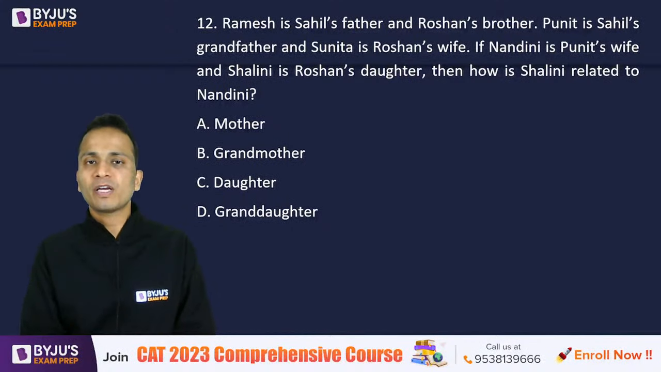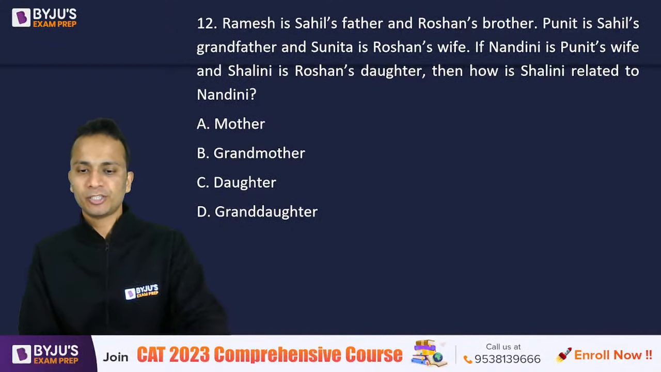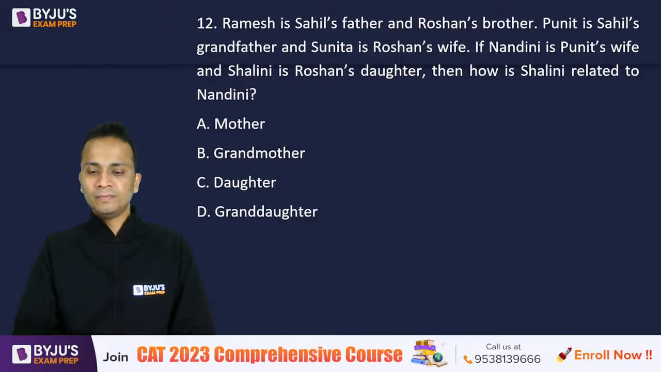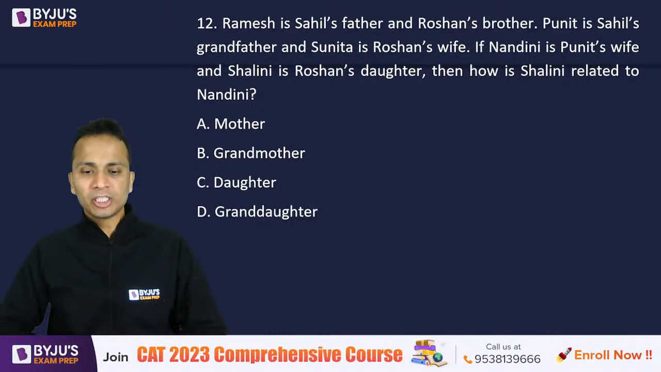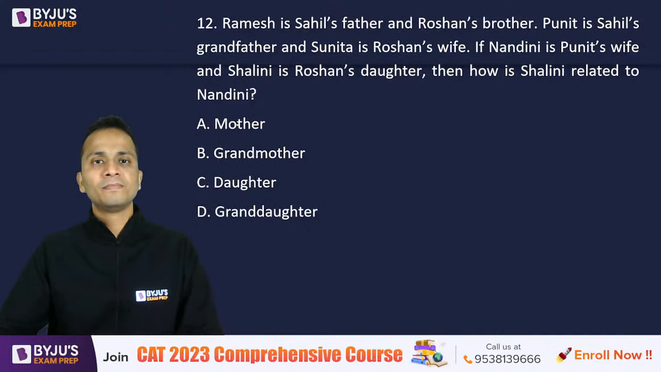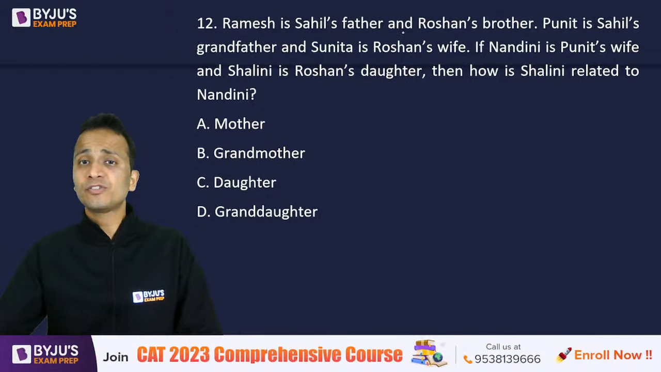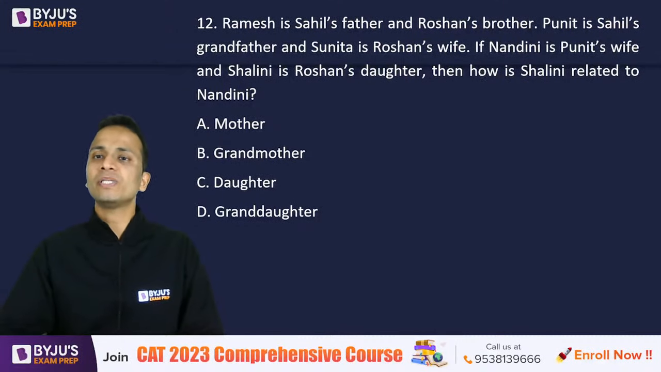Question number 12, based on blood relations. So, a question on blood relations. Ramesh is Sahil's father and Roshan's brother. Puneet is Sahil's grandfather and Sunita is Roshan's wife. If Nandini is Puneet's wife and Shalini is Roshan's daughter, then how is Shalini related to Nandini?